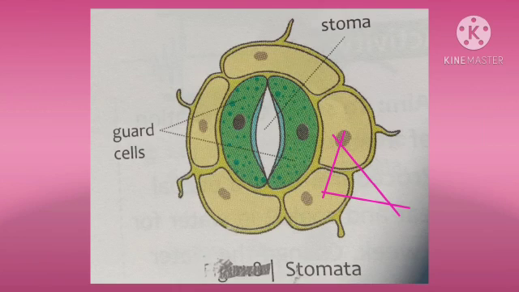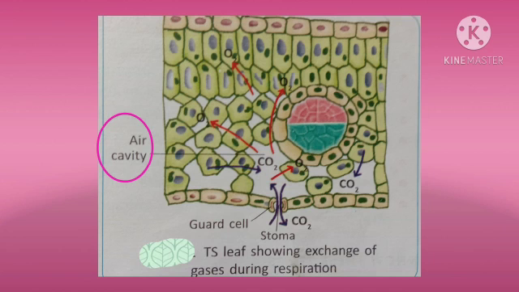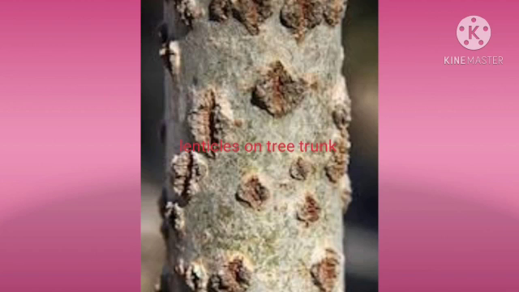Guard cells are surrounded by other subsidiary cells which open into air cavities. So, fresh air containing oxygen enters the stoma during daytime through air cavities and provides oxygen to the surrounding cells, while carbon dioxide diffuses out through the stoma.